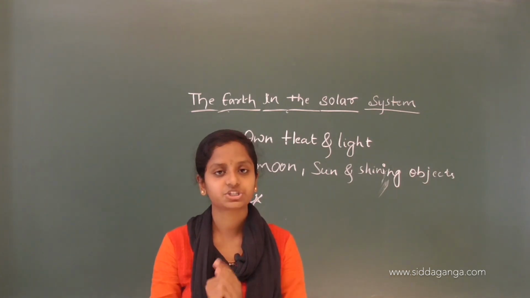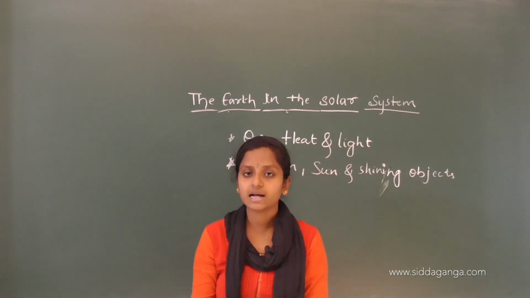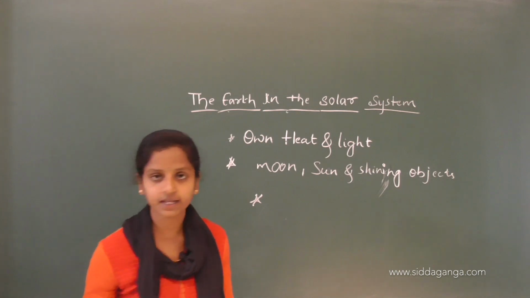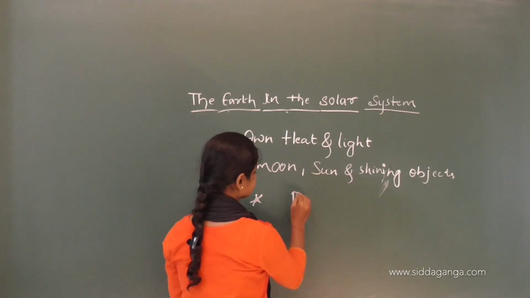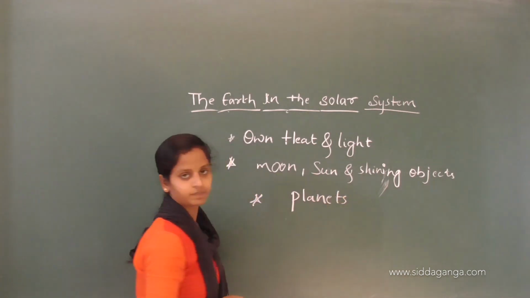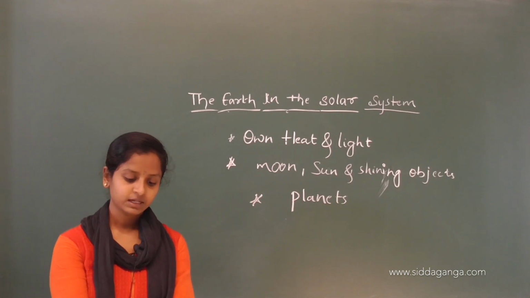Those celestial bodies are called planets. What do we call them? We call them planets.